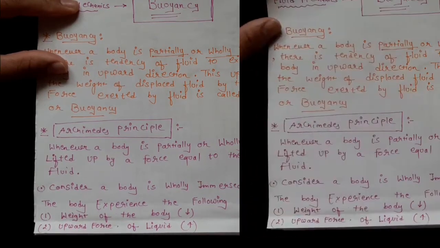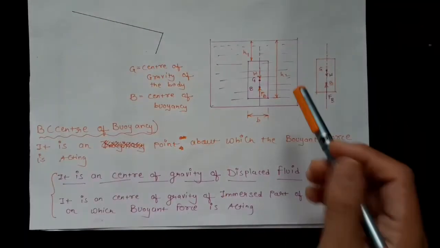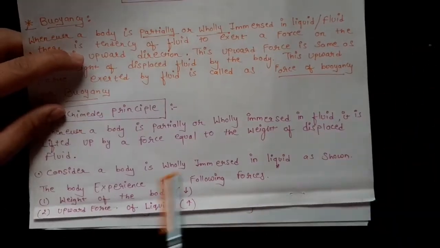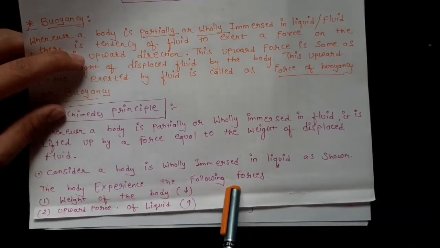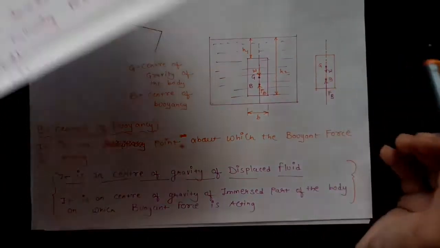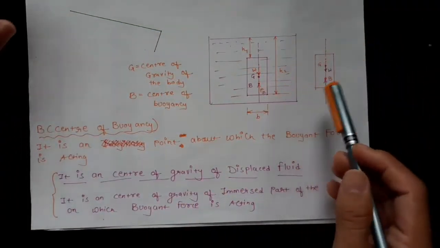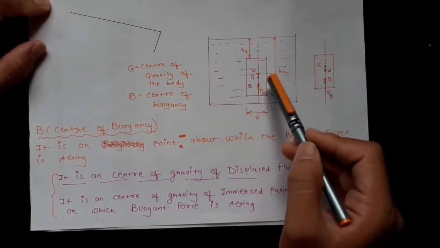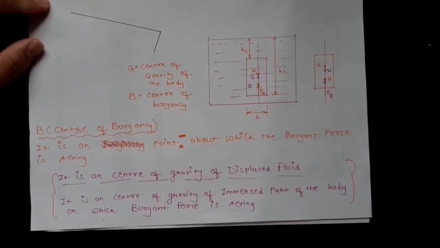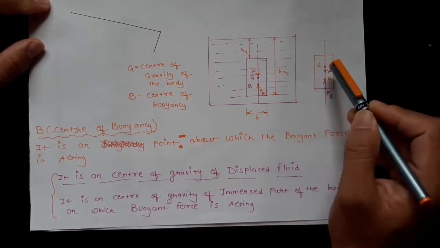Okay. Now consider a body wholly immersed in a liquid as shown in the figure. A body is completely submerged in a liquid. So now the body will experience the following forces. That is, the weight of the body, which is in downward direction, and the upward force of the liquid, that is the buoyant force. Weight will act on the center of gravity of the body, that is G. Center of gravity of the body will never change, and always the weight will act on the center of gravity of the body. So W will act on G.